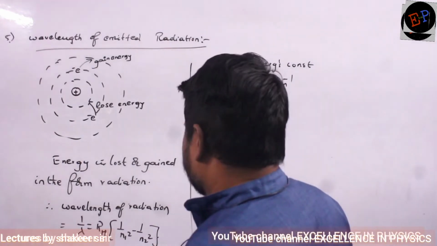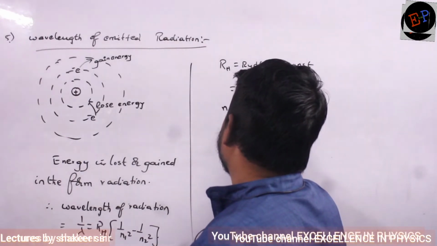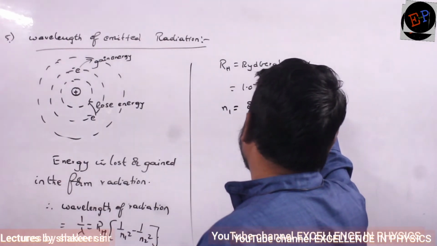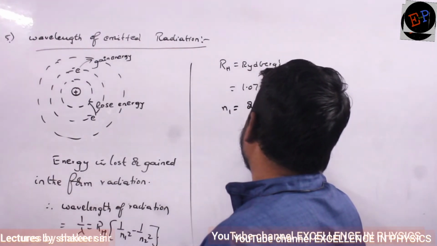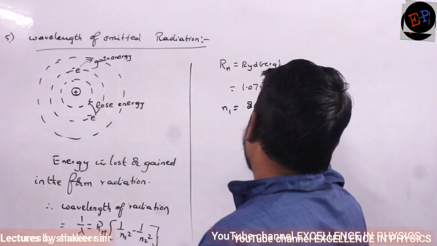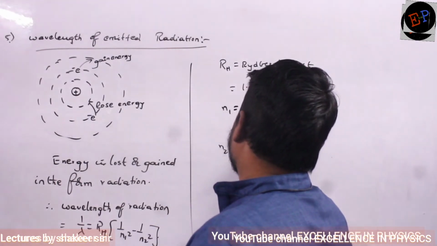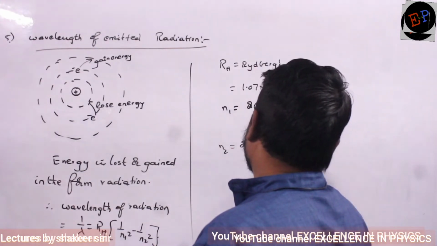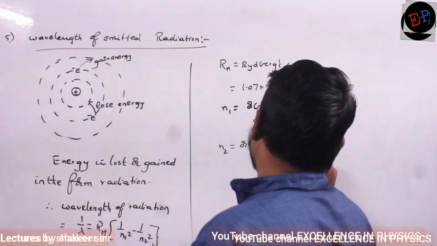Similarly, what is n1? n1 is the orbit to which the electron is reaching. Okay? N2 is what? The orbit from which the electron is moving.